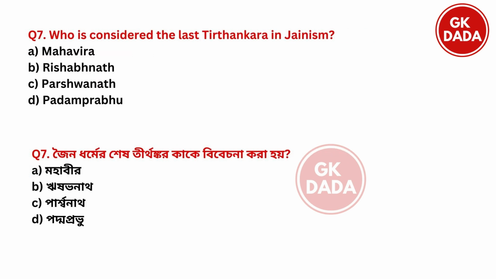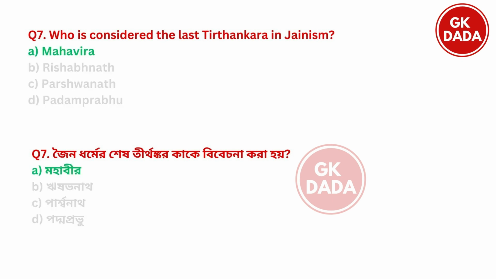Next. Who is considered the last Tirthankar in Jainism? Option A, Mahavir. Option B, Rishabhnath. Option C, Parshvanath. Option D, Padmaprabhu. So the right answer is option A, Mahavir.